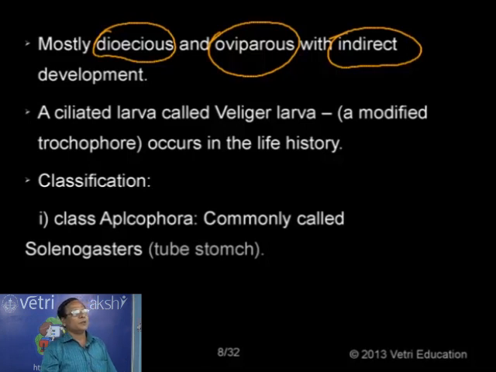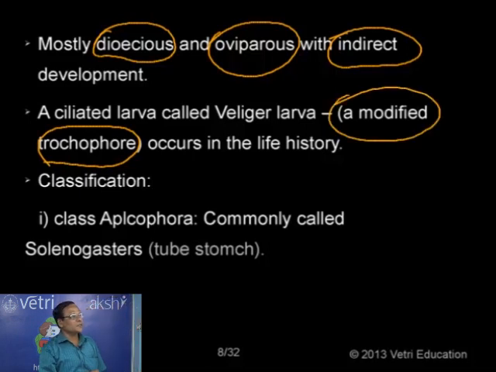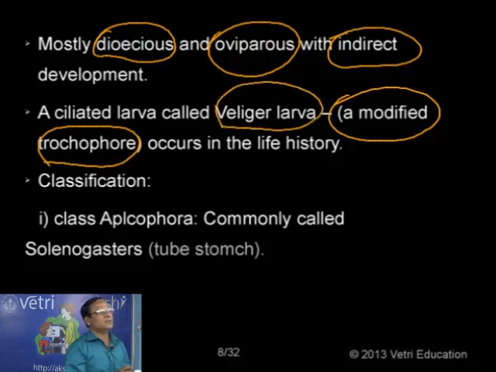Now what is the name of the larva? So there is a larva which is ciliated, and that is nothing but a modified trochophore larva of the annelids. So a ciliated larva called veliger larva. That is the name of the larva, but we have in some others another name that is different. Generally the larva is called actually veliger larva, having just a velum or membrane, that is why their larva is called veliger larva.